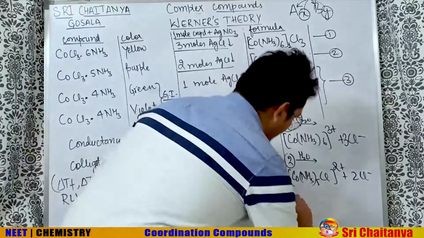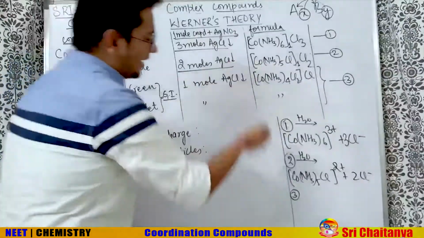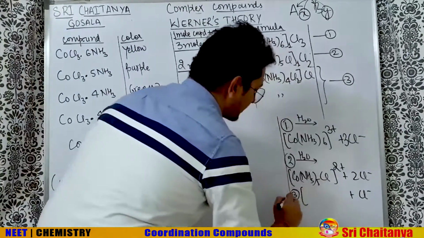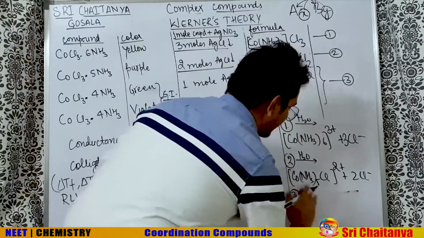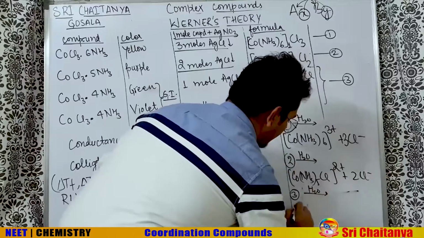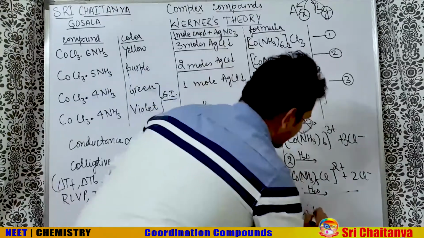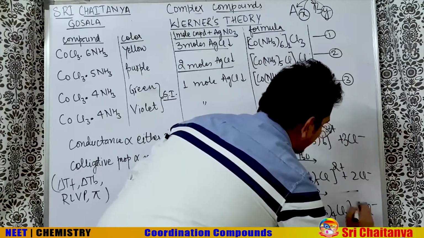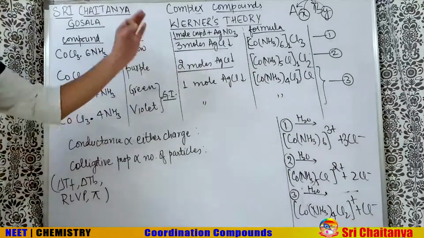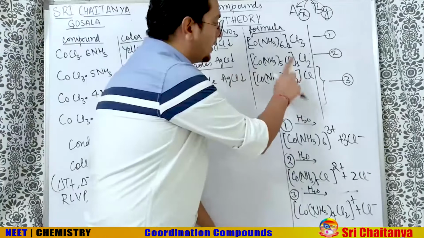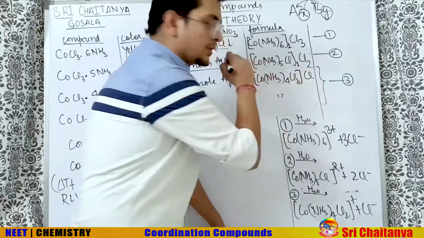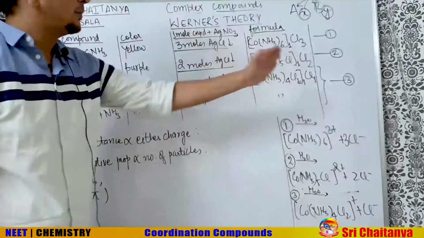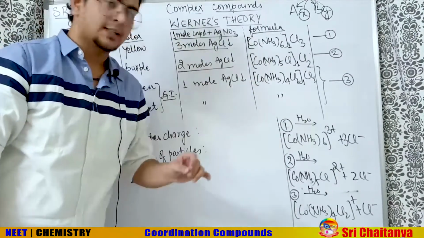Third one, so by this time you are already expert. You will be able to tell that when the third one goes in the aqueous medium, the box will be having Co(NH3)4Cl2 and Cl minus, and the charge on the box will be plus 1. Why sir? It is 2 here. No, 2 is inside the box. So this Cl is also 1, this box is also 1. So they both are plus 1 and minus 1 respectively.